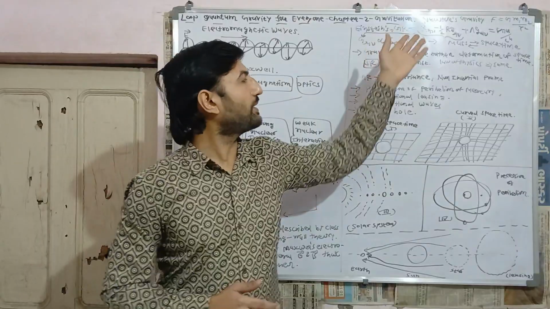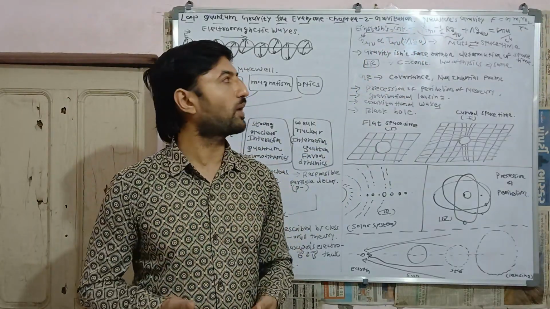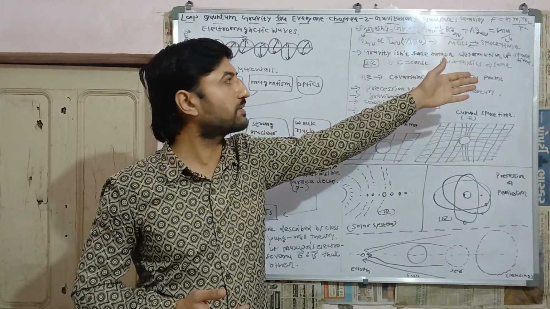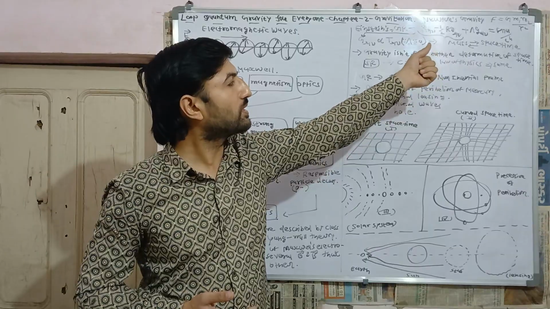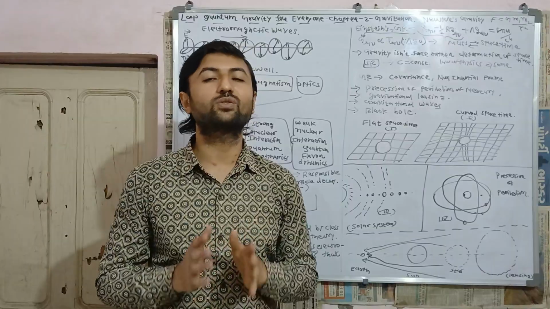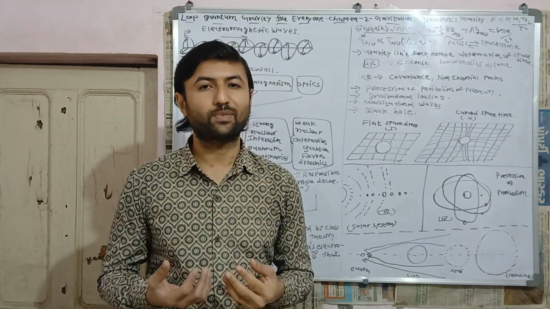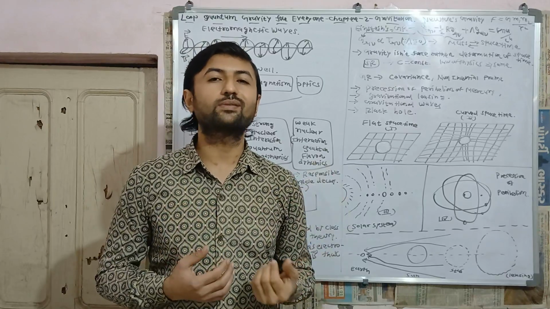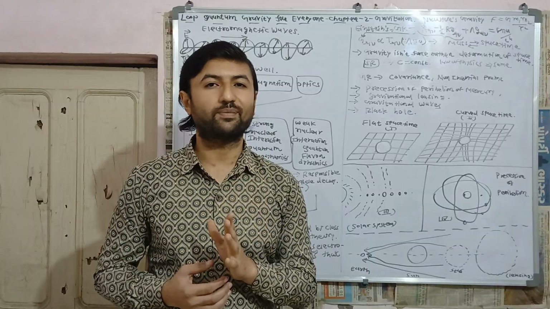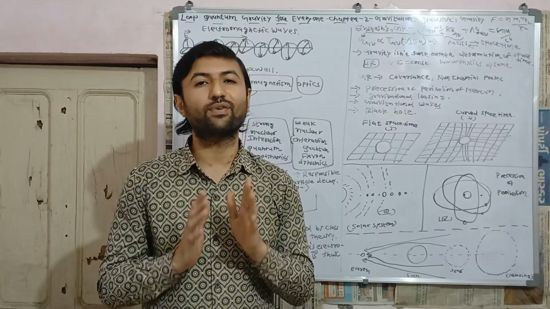We know that in the 17th century, Newton came up with his universal law of gravitation, according to which gravity is proportional to the product of masses and inversely proportional to the square of the distance between them. Newton was successful in explaining the solar system, but not completely. There are some flaws: according to Newton's gravitational theory, gravity propagates instantaneously, which is impossible according to special theory of relativity.